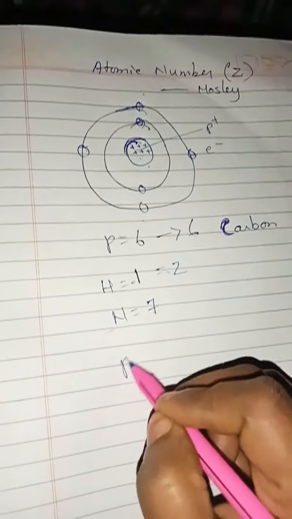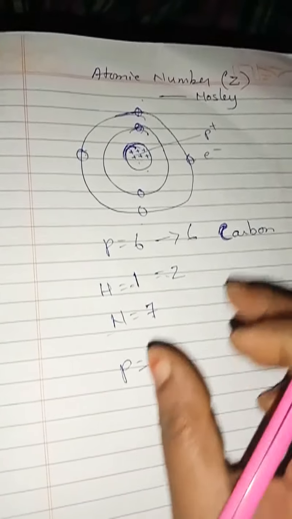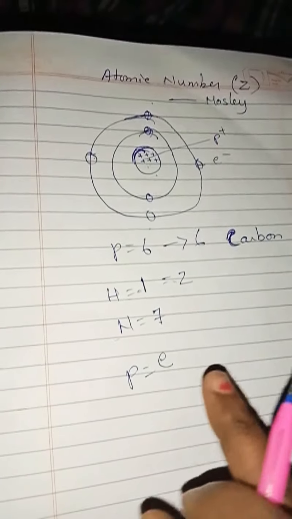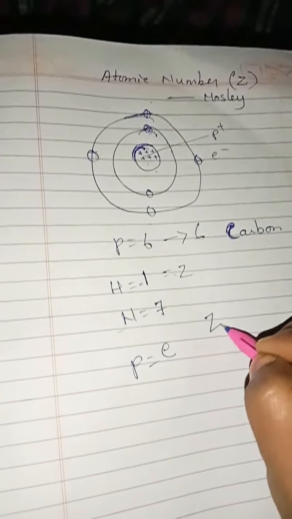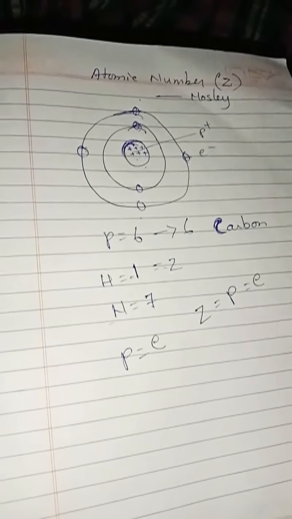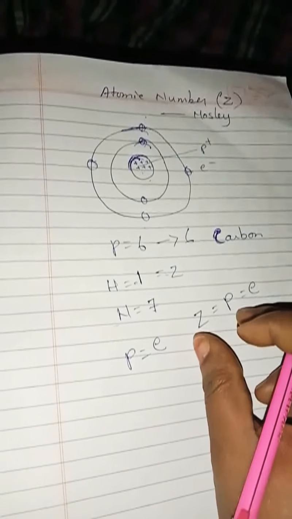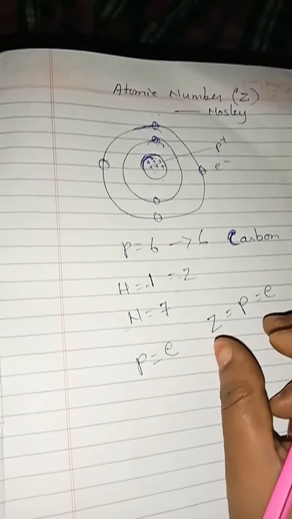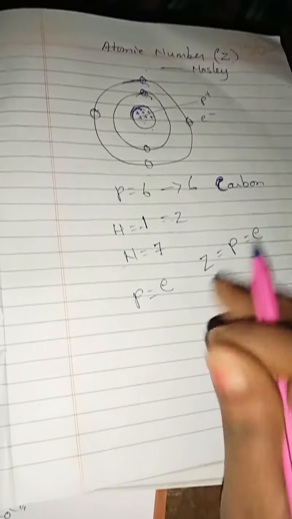Understand, children? And not only that, in a neutral atom, the number of protons is always equal to the number of electrons. Why? Because to make the atom electrically neutral, the number of protons is always equal to the number of electrons. So here atomic number Z equals number of protons, and we can also say number of electrons, but we consider only number of protons. In the definition we write: the number of protons present in an atom of an element is called its atomic number. Understand, children?